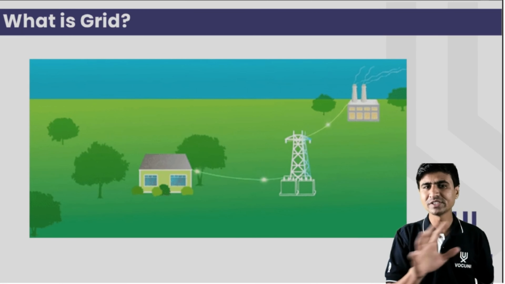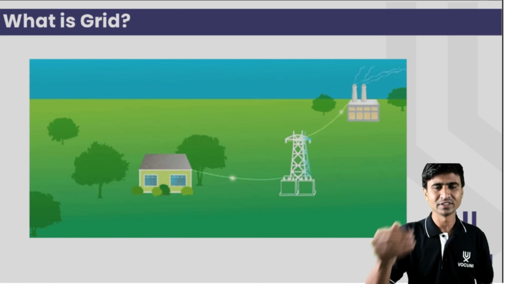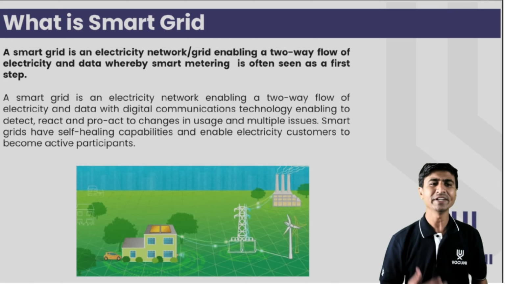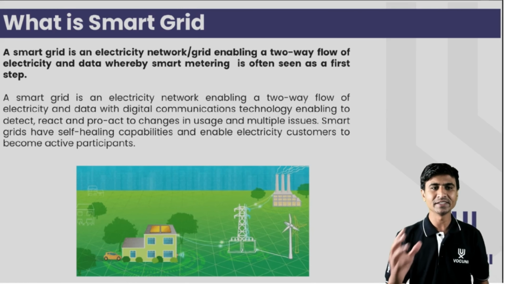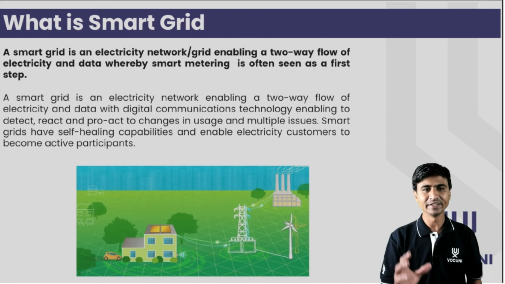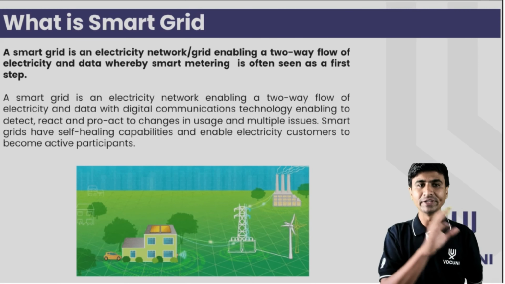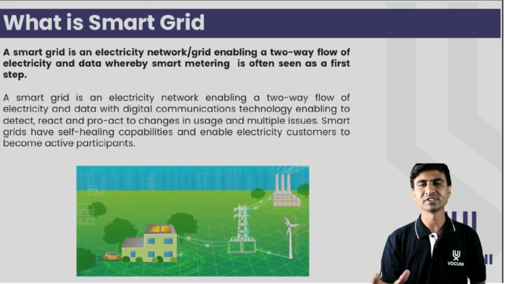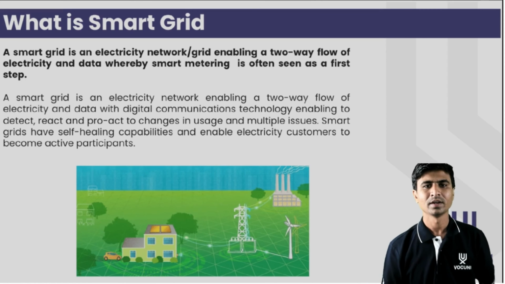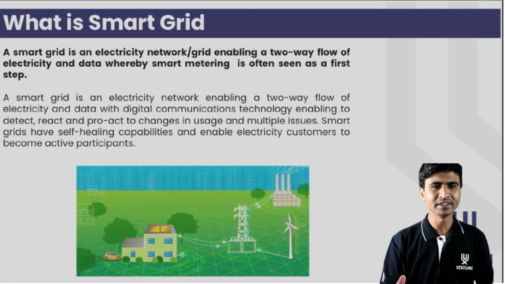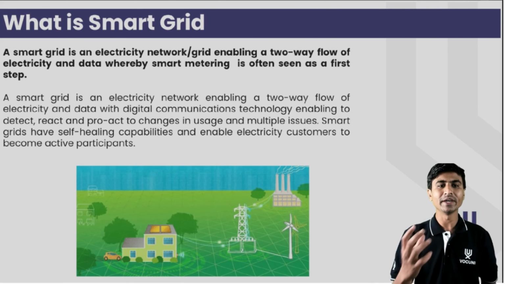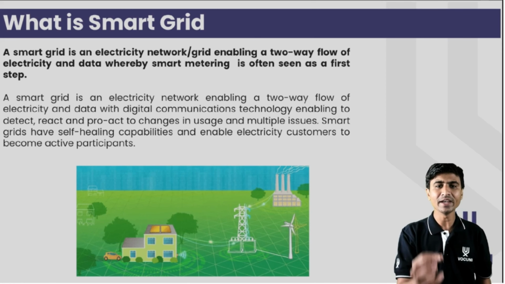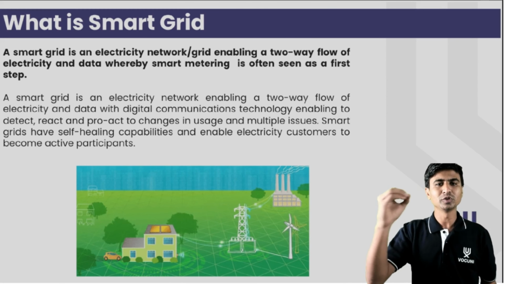There is no digital communication with the system. You can say there is no two-way communication with the system. What is smart grid? The smart grid is an electricity network grid enabling two-way flow of electricity and data, whereby the smart meter is often seen as the first step. Smart grid represents an opportunity for a new era of reliability, efficiency and economic benefit to the consumer.